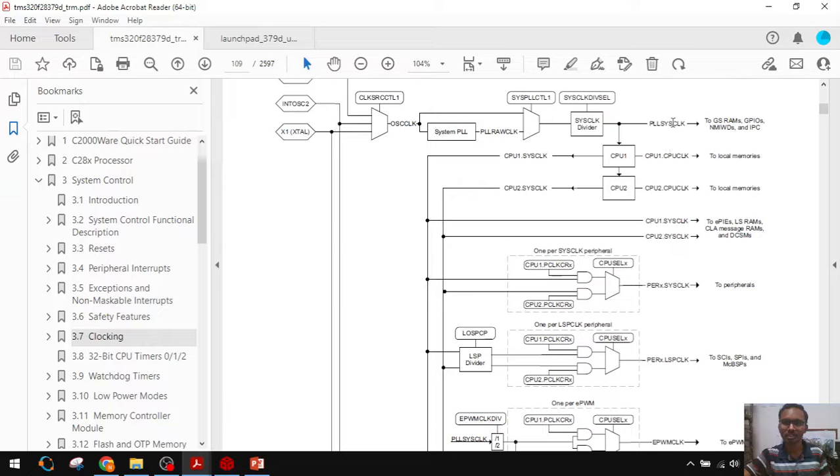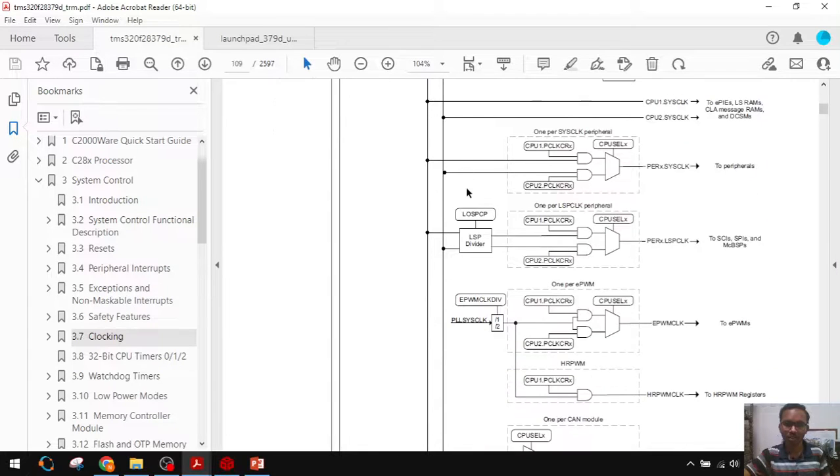Here PLL system clock is there. This is 200 megahertz by default. PLL system clock here came. Here there is a division by 1, division by 2 by selecting this bit. Where is this bit? We will see what is the default.